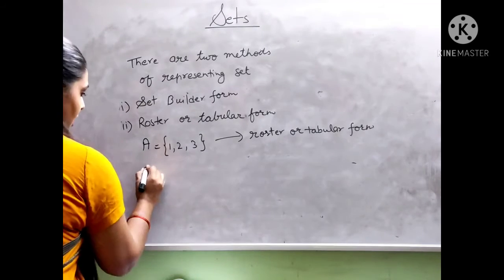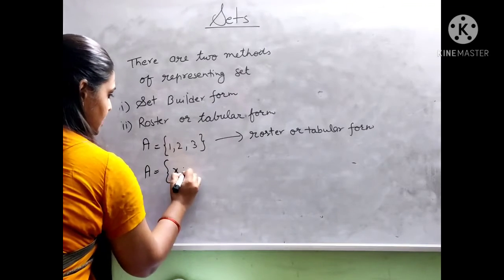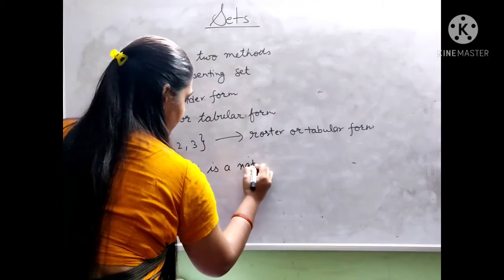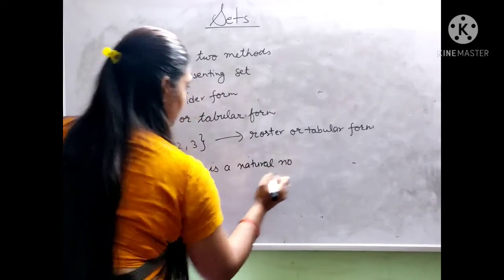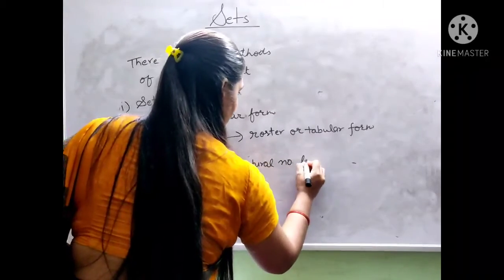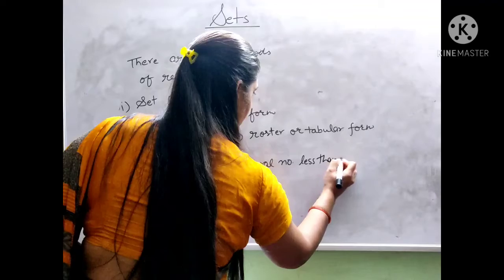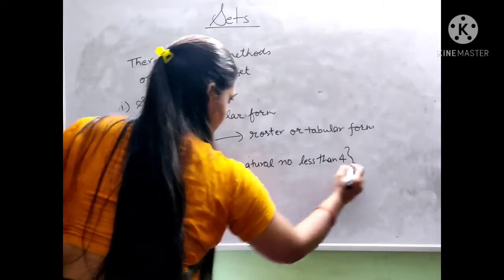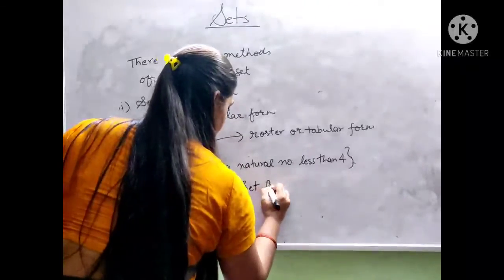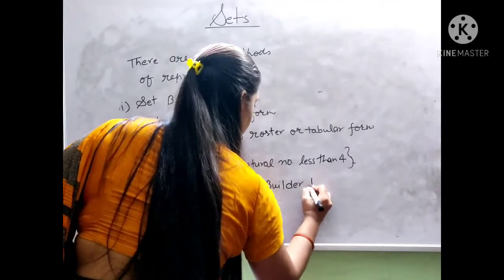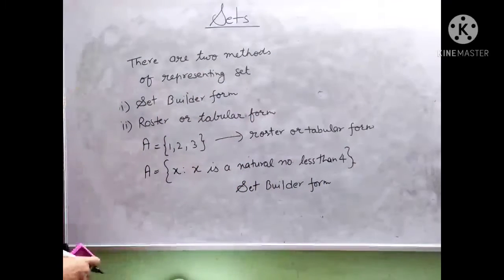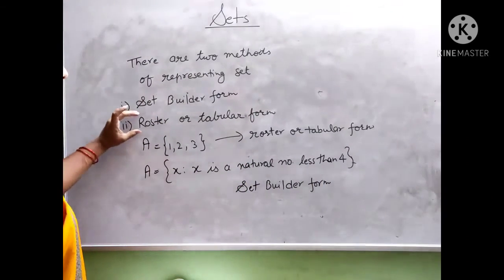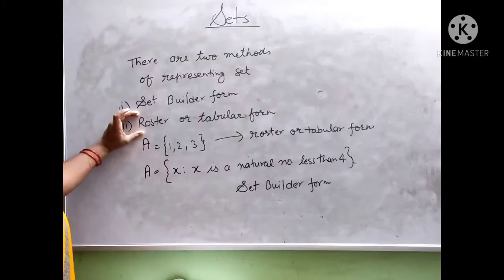See, A is x such that x is a natural number less than 4. So this is set builder form. Every set can be represented either by the set builder form or by the roster form.